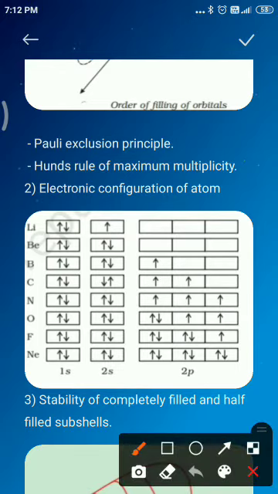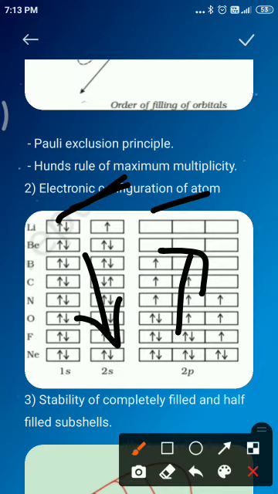In the second notation, the orbital diagram, 1s you can write, p you can write, and d orbitals we can write. Here, each orbital of the subshell is represented by a box, and the electron is represented by an arrow: an up arrow means positive spin, and the other arrow towards the lower side means negative spin.